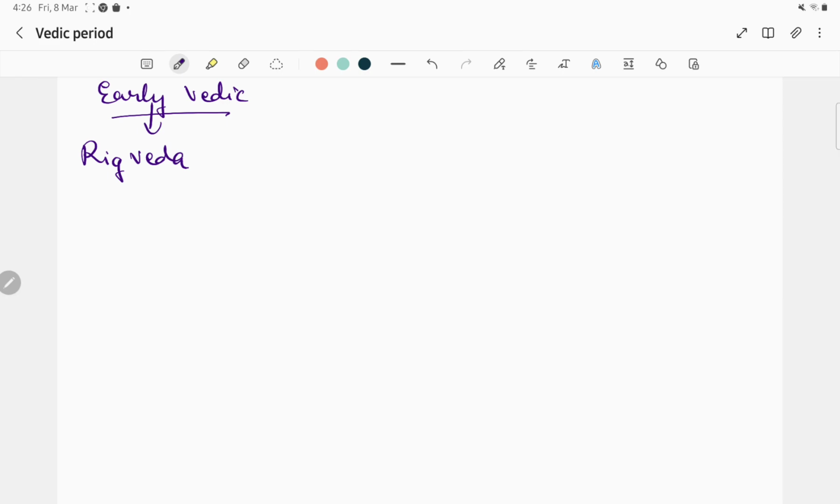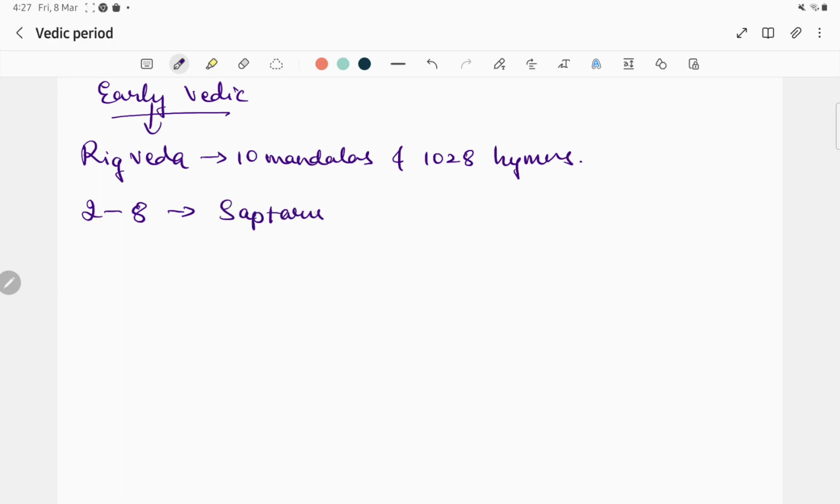So what does this Rig Veda contain? This Rig Veda contains 10 mandalas and 1028 hymns. Out of this, mandalas 2 to 8 are said to be written by the Saptarishis, that is, by seven sages. And the tenth one